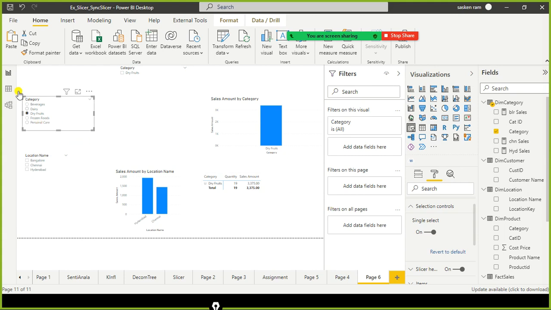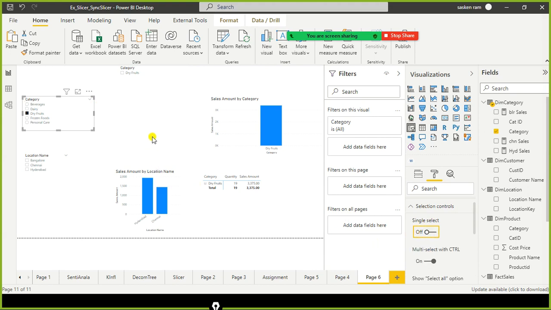So in that case, I'm not happy with this one because checkbox enables me to select more than one item. I want the slicers to enable me to check more than one item. In that case, you can toggle this to off. Then why did they keep this option here? Why did they keep this one?